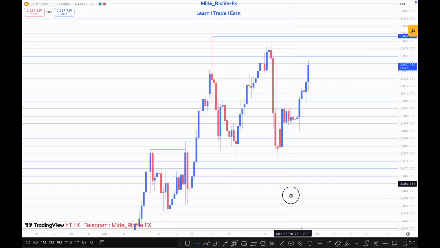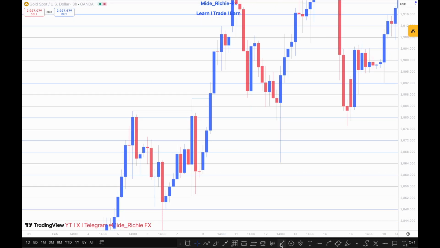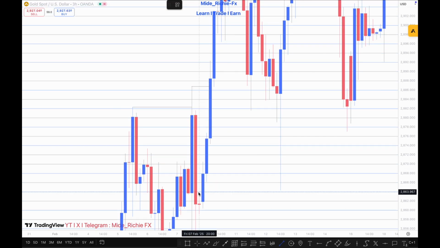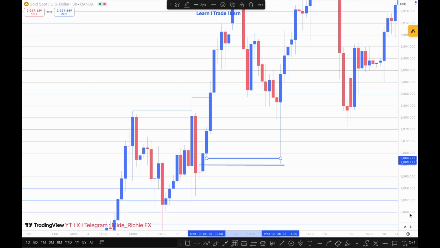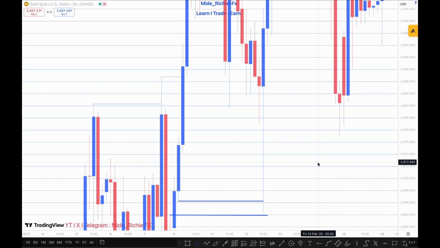So now let's see what the market is actually expecting, or what the market is currently doing, right? So we have a fair value gap right here, right? I can see this first one and this last one. Mind you, I told you guys that it's not really a must for it to be the same candle all through. It can be missed, right? So don't get that wrong.